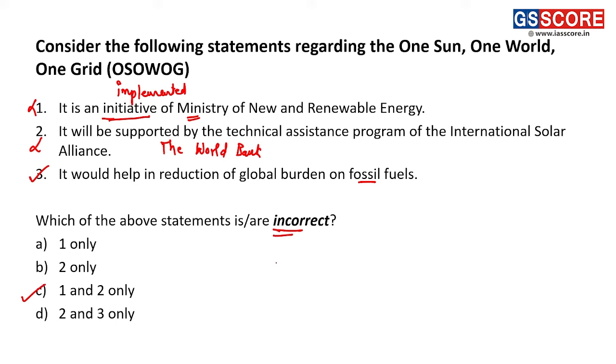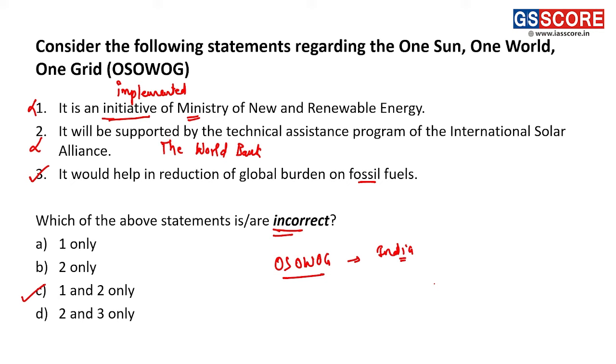OSOWOG is an initiative of India, where the government of India is trying to promote an interconnected renewable energy network, and it will be implemented by the Ministry of New and Renewable Energy. So the answer is 1 and 2 only.